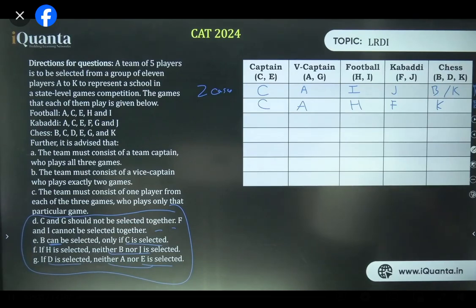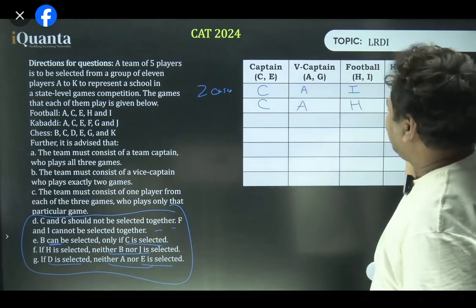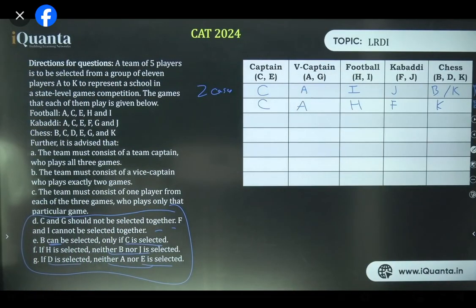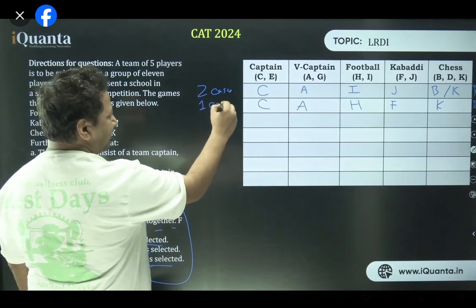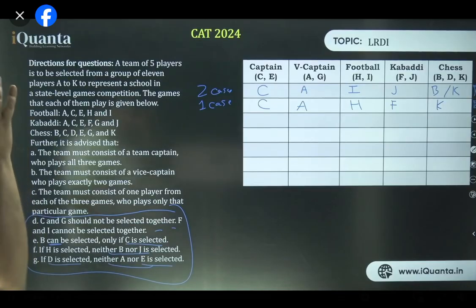Perfect. From point number G, we are sure that in these two cases, when A or E is there, we won't have D. We are sure about that. So tell me something. How many cases have we made over here? It is only one case, isn't it? D is gone, B is gone, only K is there. We have one case. C, A, H, F, K, only one.